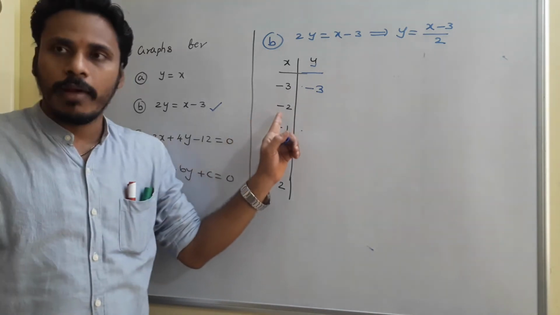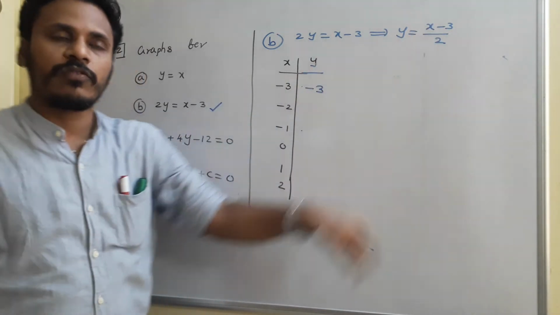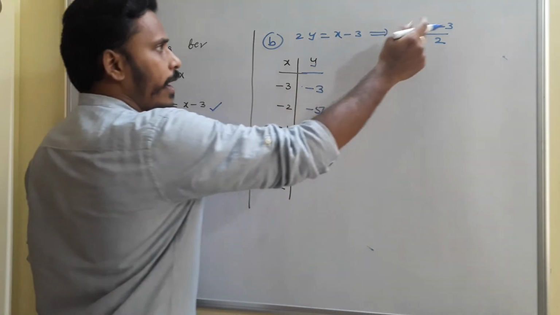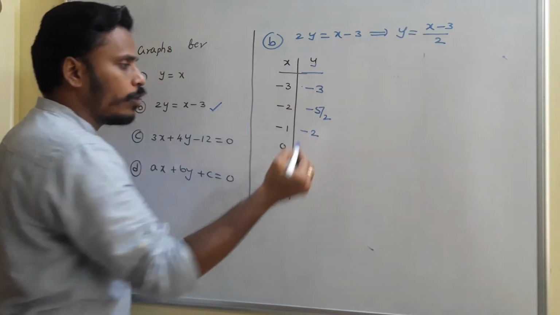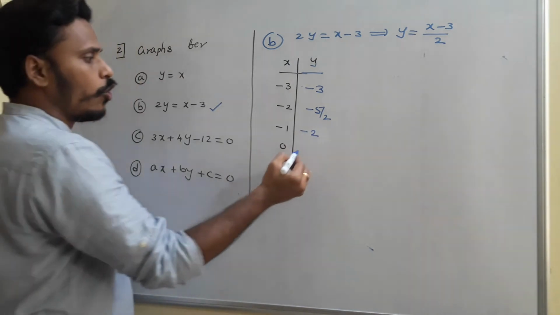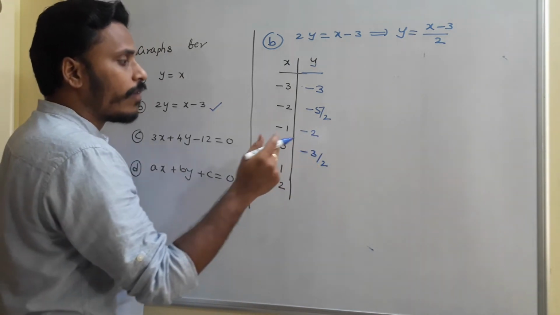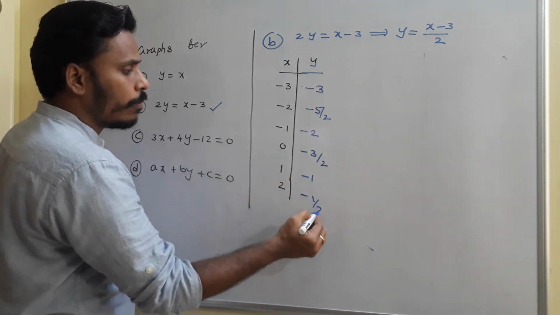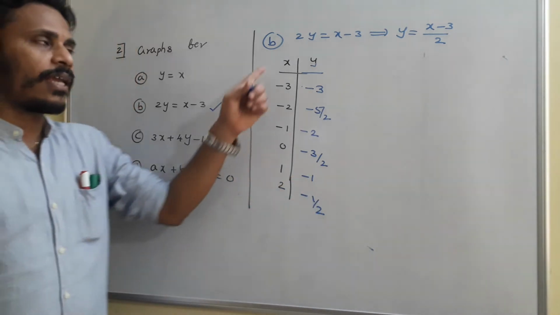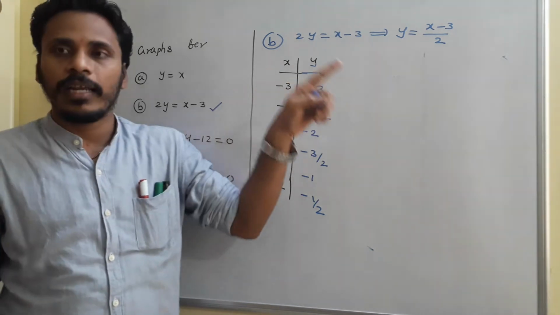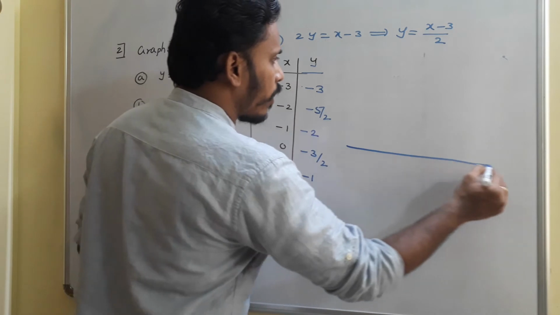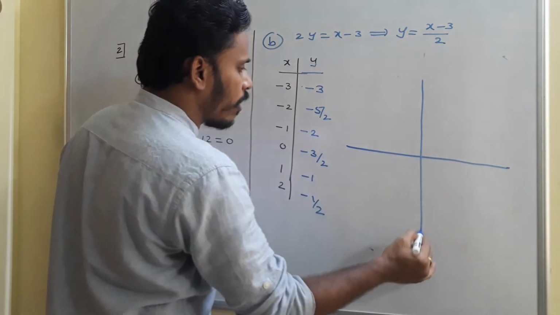If x is equals to minus 2, replace here, minus 5 by 2 is the y value. And then if x is minus 1, minus 1 minus 3 is minus 4, by 2 is minus 2. If x is 0, minus 3 by 2. If x is 1, minus 1. If x is 2, minus 1 by 2. Just have a look. By taking different values in the place of x, we are getting different values of y. As per the relation and as per our comfort, we need to take values in the place of x.